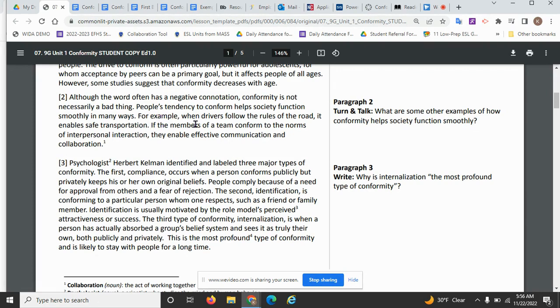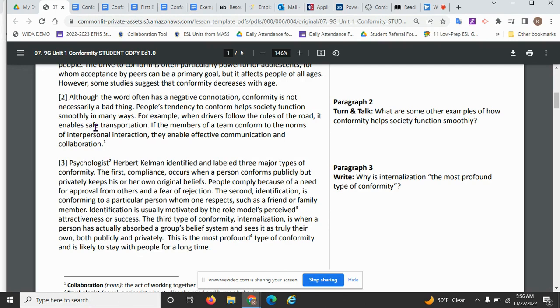So, for example, when drivers follow the rules of the road, it enables safe transportation. So the effect is safe transportation. What causes that effect is when drivers follow the rules of the road. So following the rules of the road is your conformity, conforming to our laws of driving helps us have safe transportation.